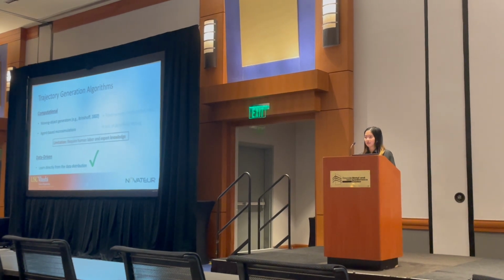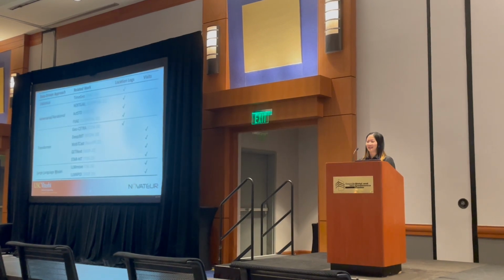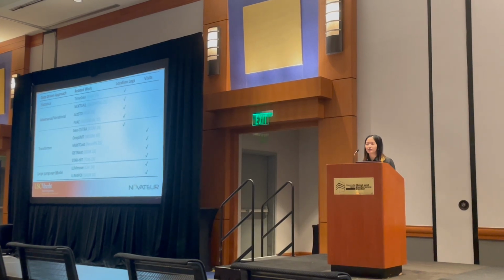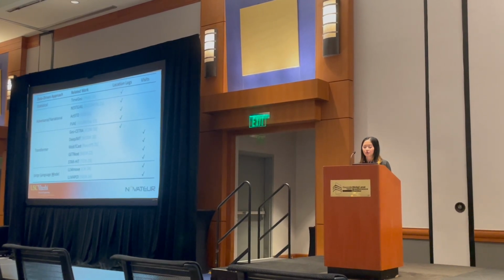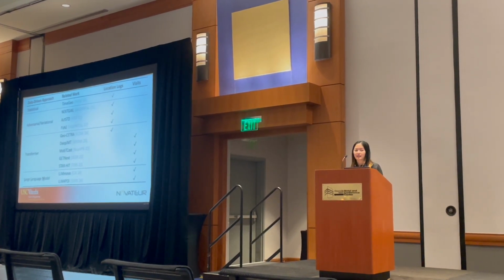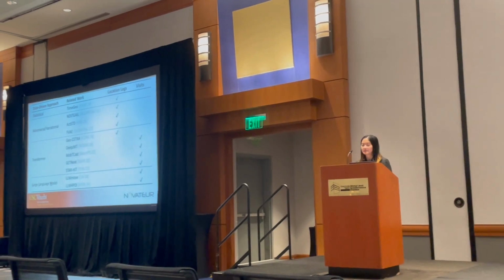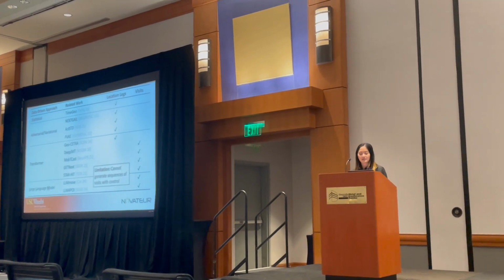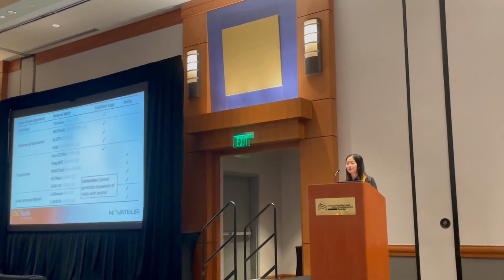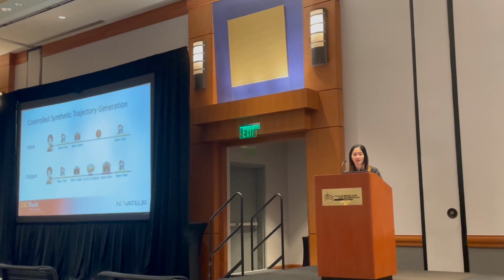We learn directly from the data distributions. There are also other works in the data-driven category, which are either statistical, adversarial training, variational autoencoder, transformer, or large language model based. Some of them deal with the location logs, as I just mentioned, and the others work on the visits. But as far as we know, none of this work can generate sequences of visits with control. Now we can finally define our task of controlled synthetic trajectory generation.